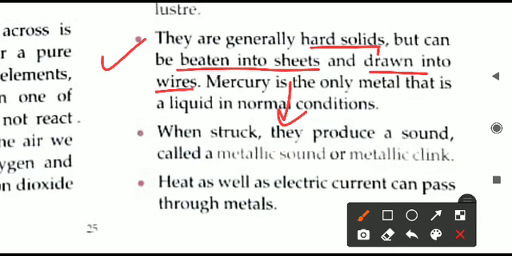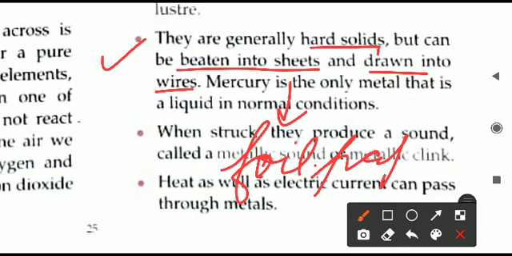For sheets, a very simple example you can take is aluminium foil. Foil paper is used, you may be using it for packing your food items in the lunchbox. When you keep food, you can cover it with foil paper. Food will remain warm. Also you can take the example of medicine wrappers. They are all made of aluminium foil only. So aluminium is a strong metal, but when it is regularly beaten, it will convert into a thin sheet, just like a normal paper only.